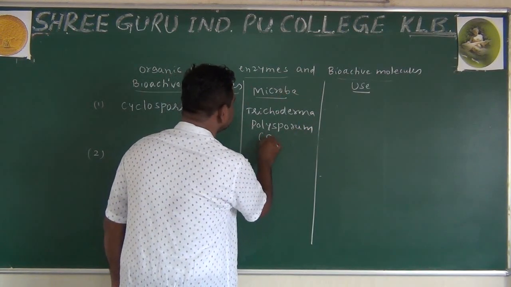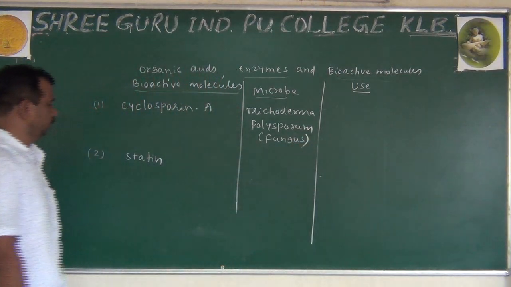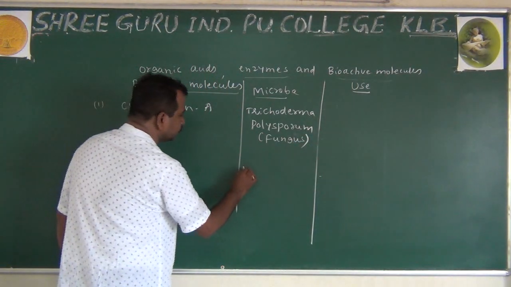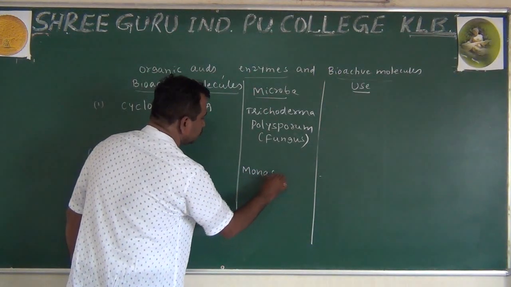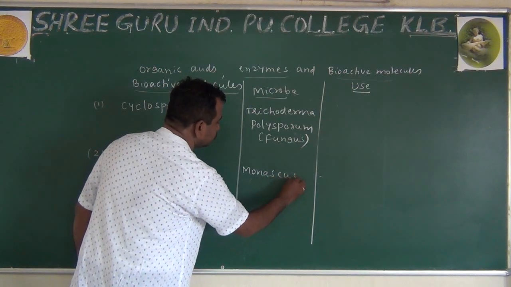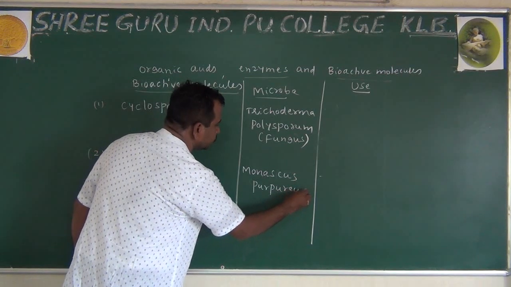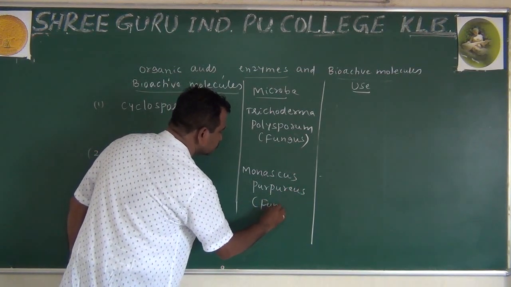This is considered a fungus. For statin, the microbe is Monascus purpureus. This is also a fungus.